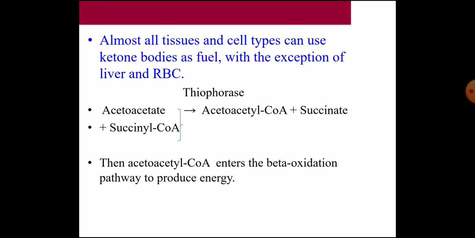For that, an enzyme thiophorase is used. In the reaction, acetoacetate combines with succinyl coenzyme A, which is an intermediate in the TCA cycle, to form acetoacetyl coenzyme A and succinate in the presence of the enzyme thiophorase. Then the acetoacetyl coenzyme A enters the beta oxidation pathway to produce energy. In beta oxidation, it is again converted to acetyl coenzyme A, which then enters the TCA cycle and produces energy and carbon dioxide.